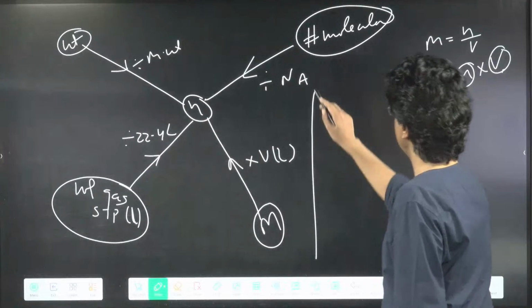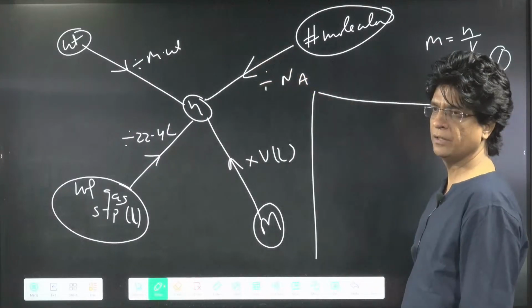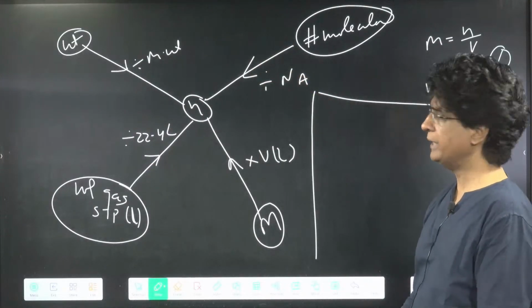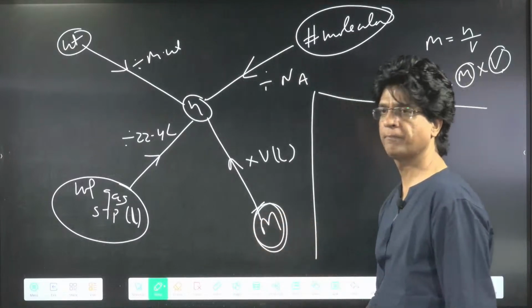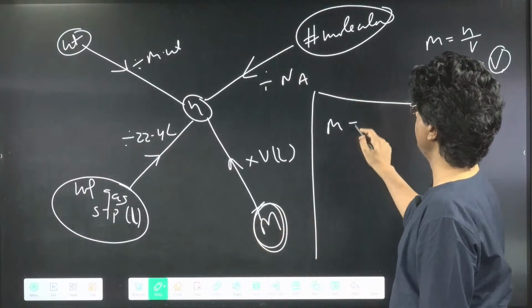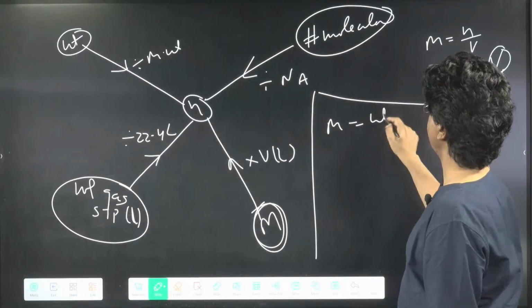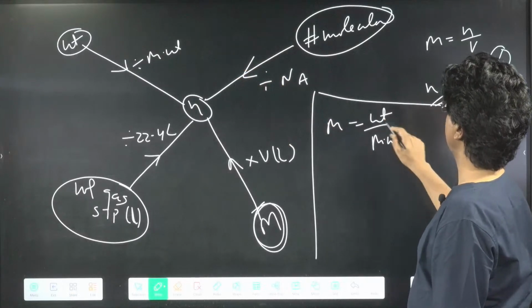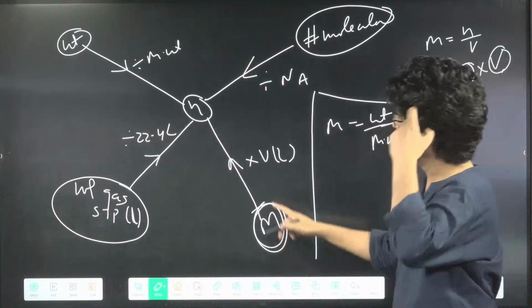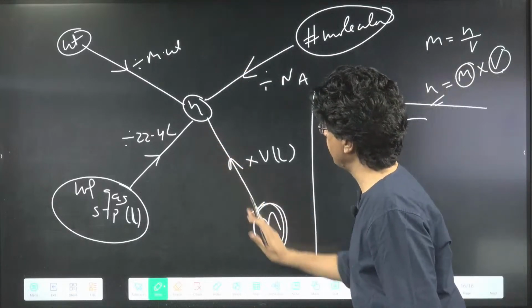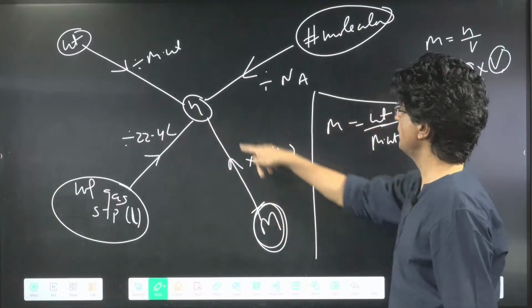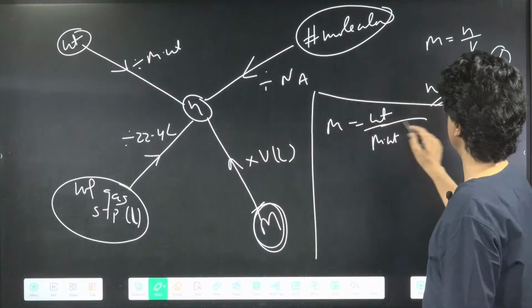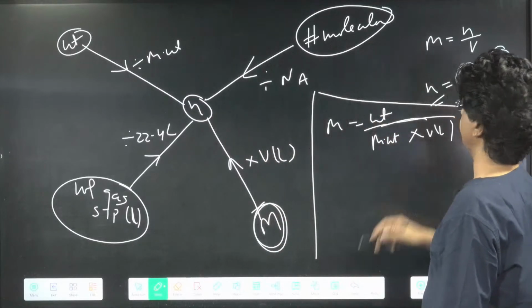So, chalo, tell me, if they give you weight, how can you calculate the molarity? Come on. Molarity will be, begin with weight upon molecular weight of the solute. And then this way you have to multiply by volume. Opposite way, you will divide by the volume. So, divide by the volume in liter.